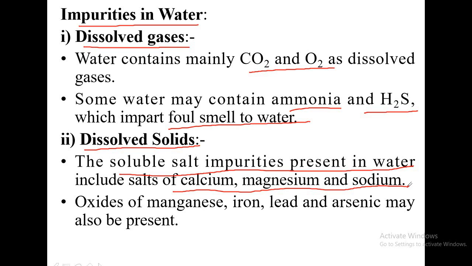Oxides of manganese, iron, lead and arsenic may also be present. Lead, arsenic and the like are heavy metals and toxic metals. They may also lead to environmental pollution.